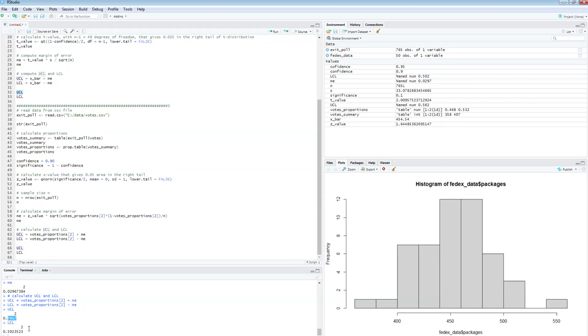Okay? So in this case, my conclusion was the same as the one that I got from looking at the point estimate, right? This one right here, 53%. Both upper and lower limits are above 0.5. Therefore, I'm 90% sure that the true population proportion is also going to be above 0.5. And as a result, the Republican candidate will win. Okay? So that concludes our lecture, but I wanted to illustrate one more thing.